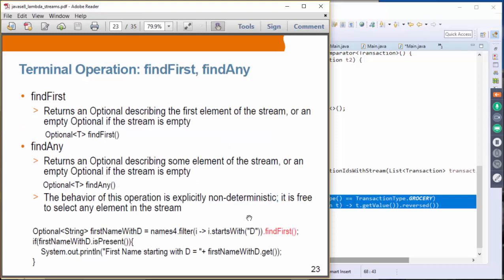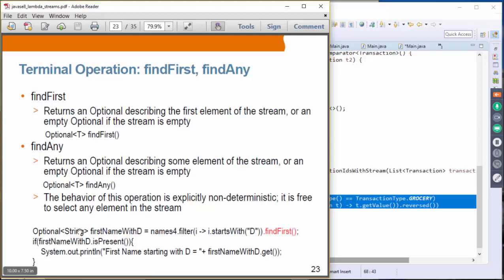findFirst and findAny. So findFirst and findAny return Optional. This is a newly introduced class in Java 8. An Optional describing the first element of the stream, or an empty Optional if the stream is empty. If it doesn't find one that meets the requirement, then it will actually return an Optional of empty. findAny is actually finding any, and findFirst is finding the first one.